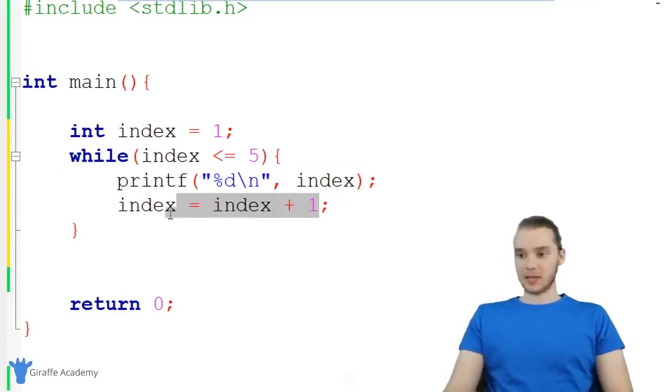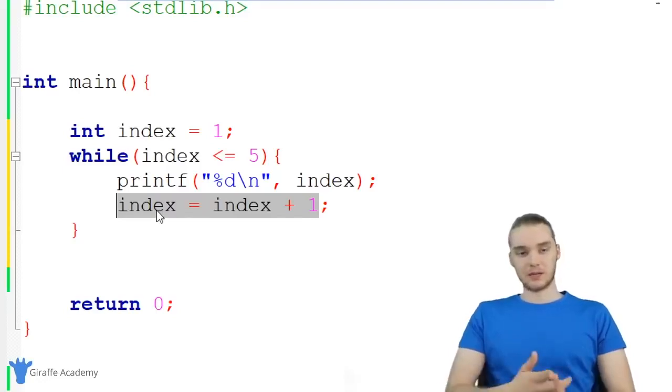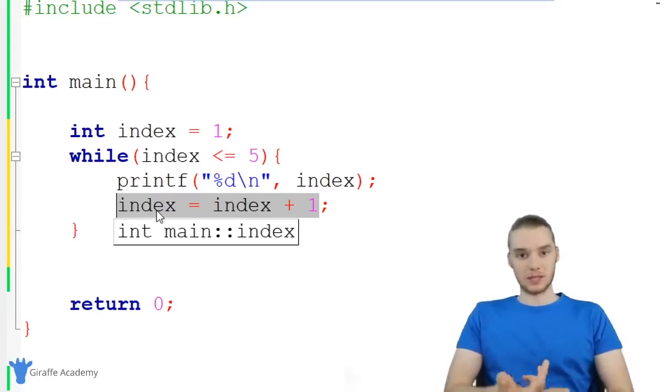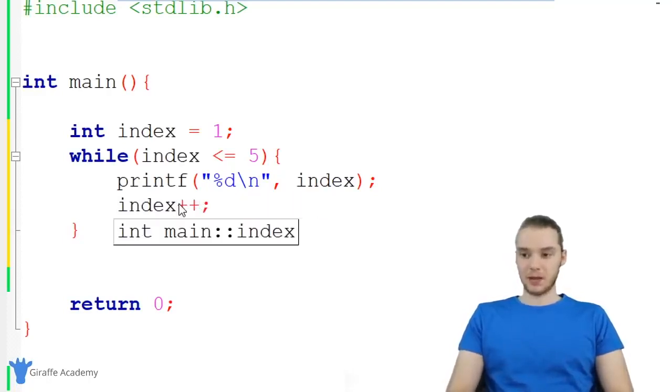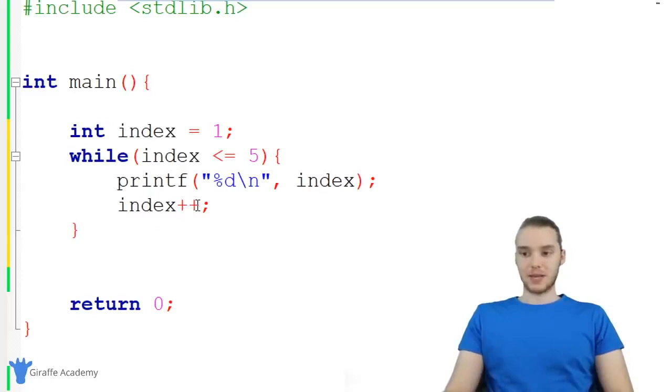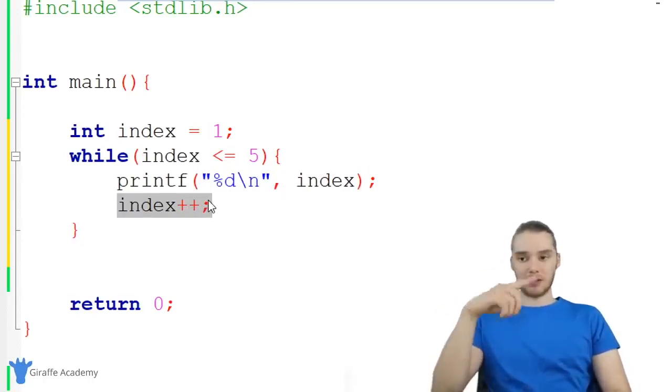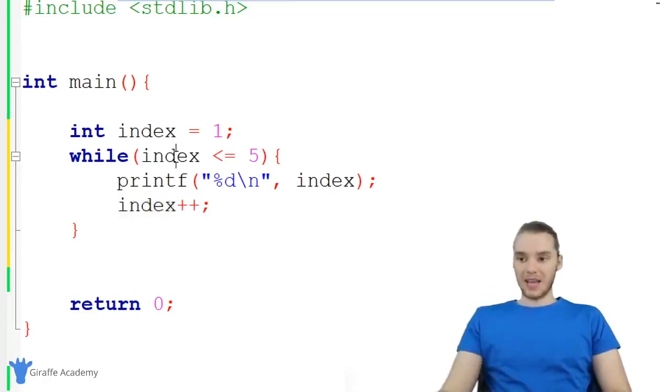And actually, I want to show you guys something in C. There's going to be a lot of situations where you're going to want to do something like this, basically add 1 to an existing variable. And in C, there's actually a shortcut we can use. So I can come over here and just say index plus plus, and this is going to do the same thing. This is just going to add 1 to the index. Essentially what I'm doing is saying I want to print out index, and then I want to increment index. And I'm going to keep looping through this code while index is less than or equal to 5.